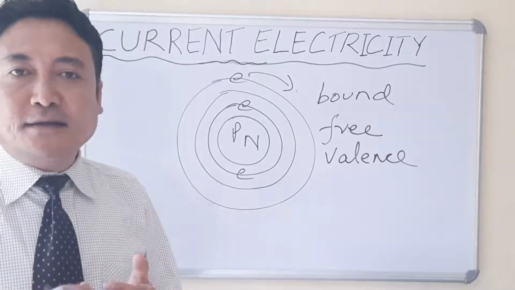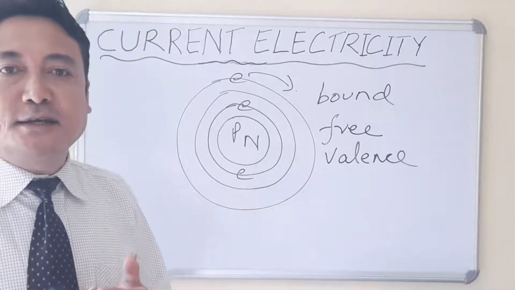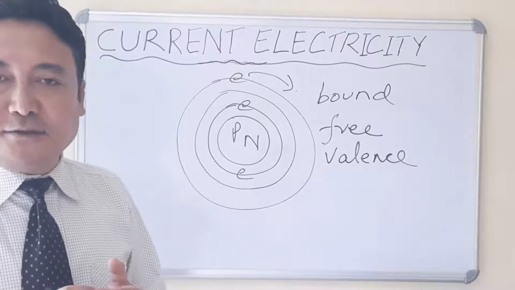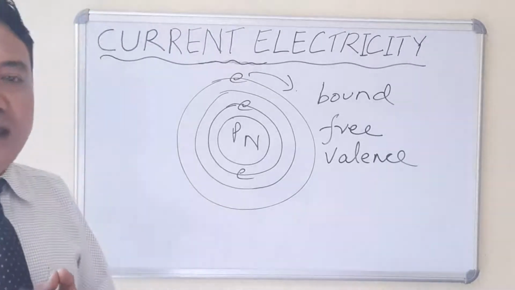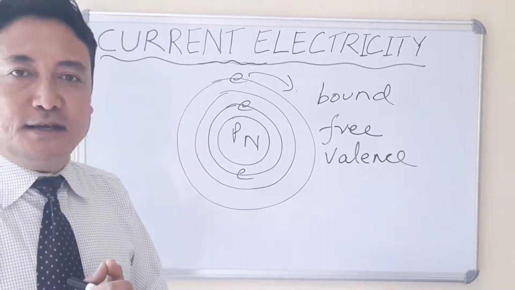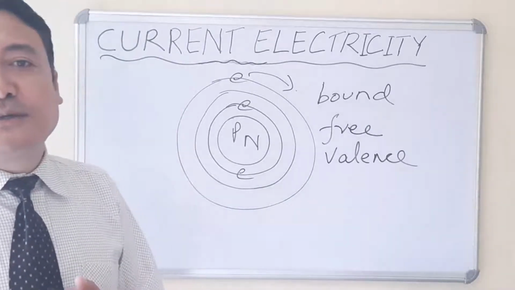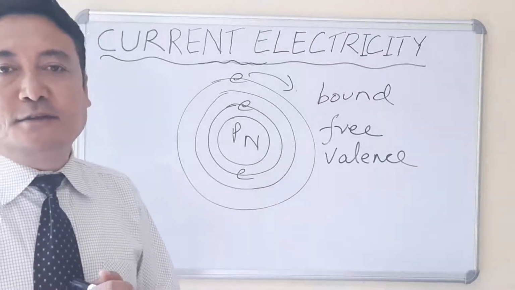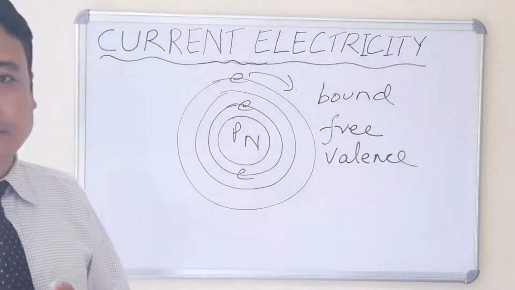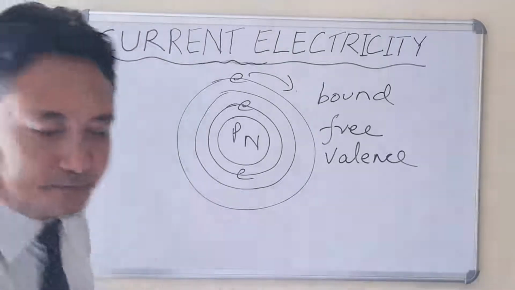So in metals, in a conductor, always in a conductor, they have valence electrons, and these valence electrons will move from one end of the conductor towards the other end. So this is how the electric current forms. So electric current is actually the flow of electrons. Okay, now the next point.